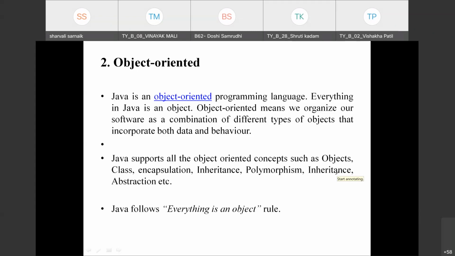So these concepts we are going to study in Java. Java supports all the concepts of object oriented, that is object, class, encapsulation, inheritance, polymorphism, abstraction. All these concepts which we have already studied in C++, we support in Java. So Java, we call it an object oriented programming language, and it follows a rule that everything is an object. Whatever we write in code, we have to design with the help of class and object. So the second feature is Java is object oriented.